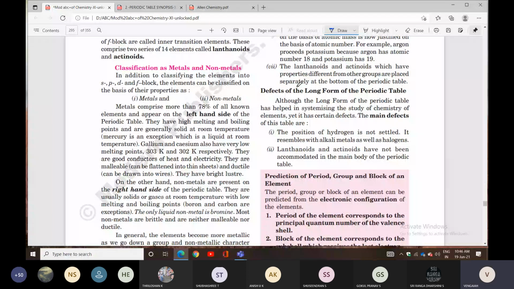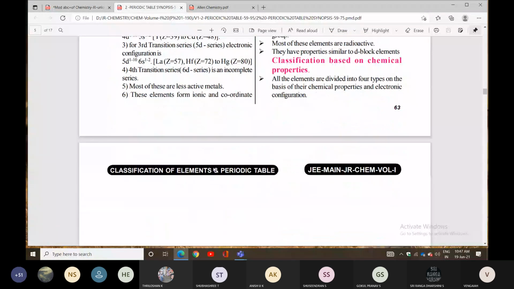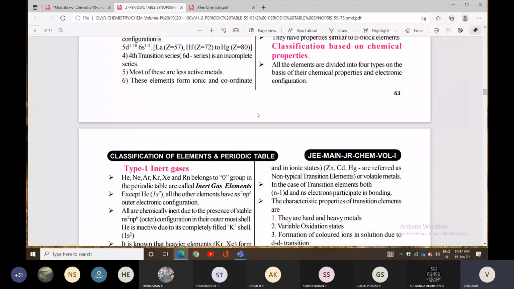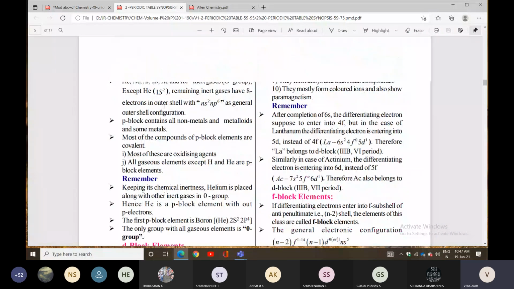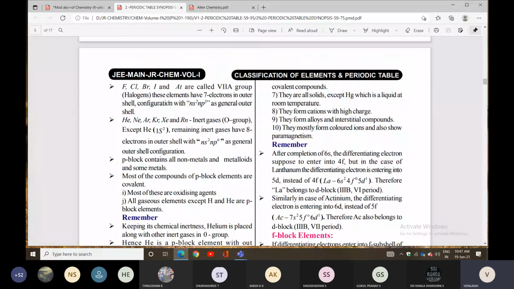Next one is the classification of elements on the basis of their electron configuration, and on the basis of their chemical properties. According to electron configuration, they are classified into s, p, d, f blocks.